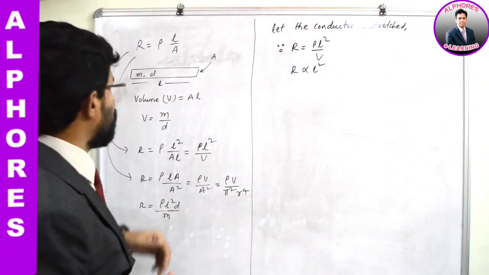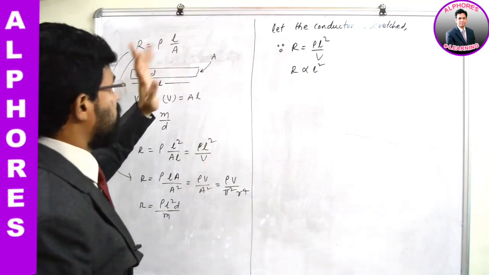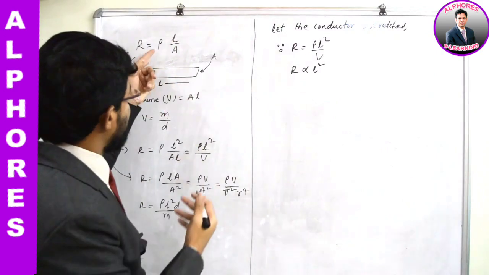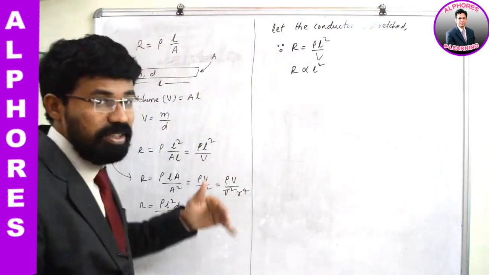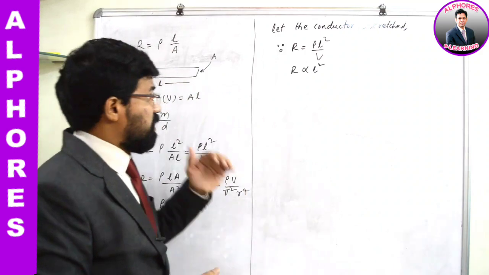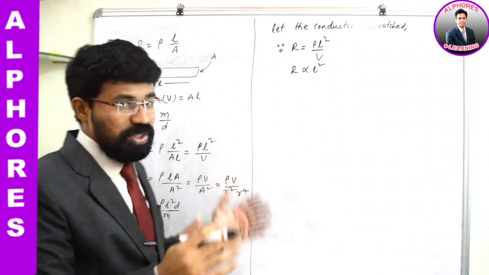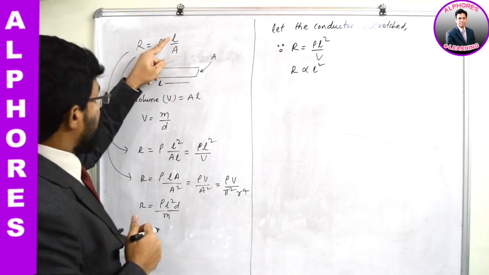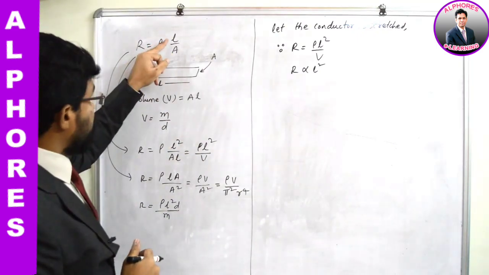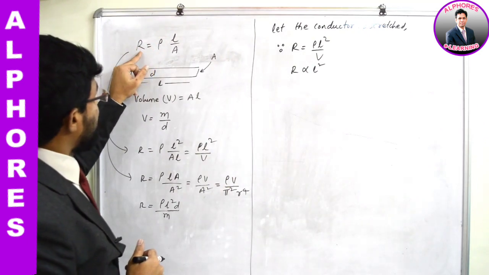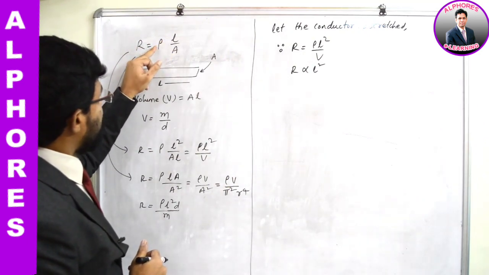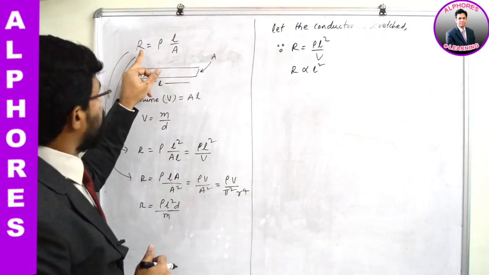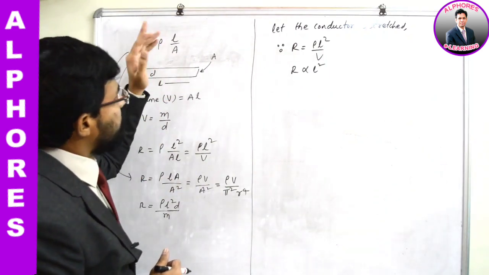By mistake, sometimes the students will make use of the equation directly, R directly proportional to L. If it is stretched, length is increasing, so they will take R directly proportional to L and try to solve the problem. Okay, but here, remember children, when it is stretched, simultaneously there is a change in area. If you are considering only change in L, what about change in area? You can consider change in length only when R is directly proportional to L, and rho and A should be constants. Rho is anyway constant. If A is also constant, then only you can write R directly proportional to L, and make use of that equation.